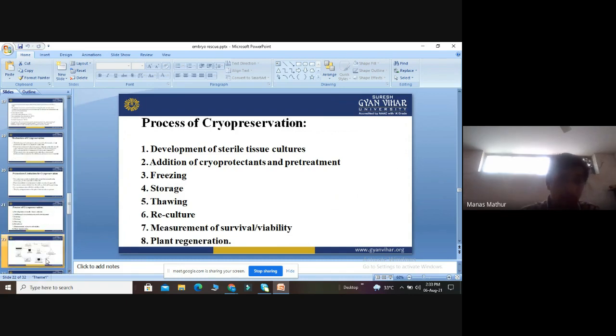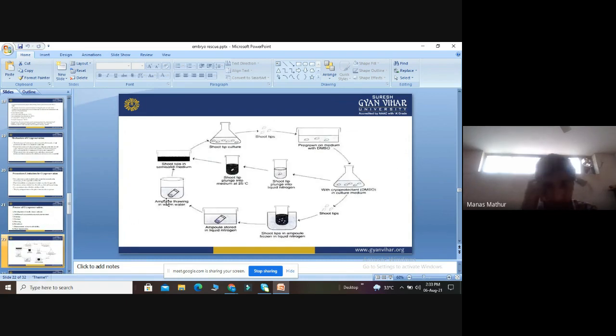Then we can see from this diagram, first of all, we have taken the shoot tip culture. Shoot tips are grown in the medium with DMSO. DMSO is dimethyl sulfoxide, and it is also a cryoprotectant. When we added DMSO, on one side we put the shoot tips into liquid nitrogen, and from the liquid nitrogen they go to the medium.